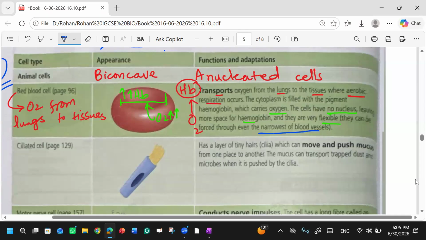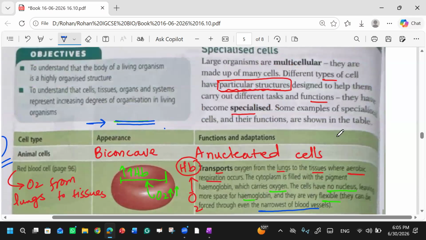No, no, I am saying flexibility. Read the last line, what they mentioned. They are very flexible. I am asking what is the advantage. They can be forced through any narrow blood vessels. This is what I was telling you: this is the advantage of red blood cells. They are flexible, so they can even pass through narrow blood vessels. Otherwise, if in any case the red blood cells are not flexible, they cannot pass through the narrowest blood vessel. What will happen then? There will be complexity. That's why Allah Subhanahu wa Taala has created such a system in the red blood cells.